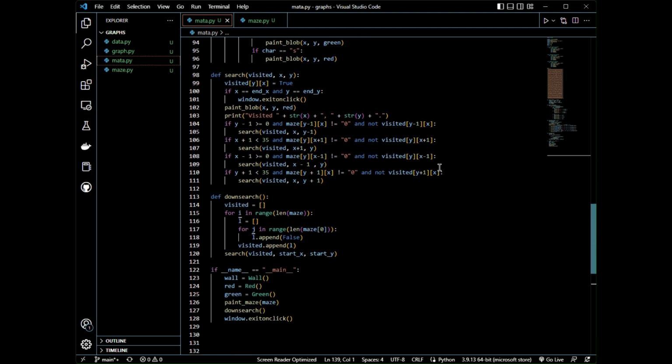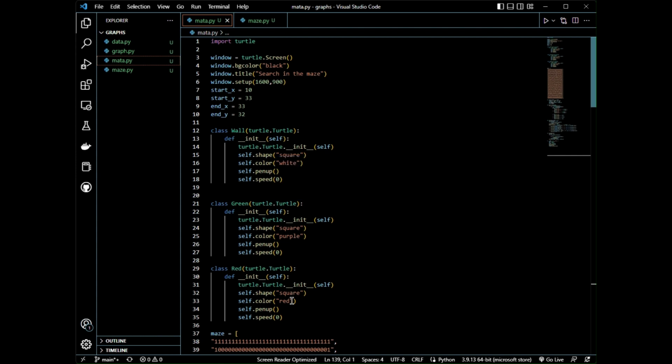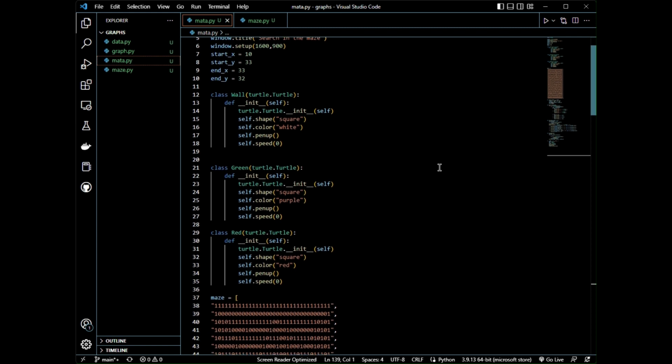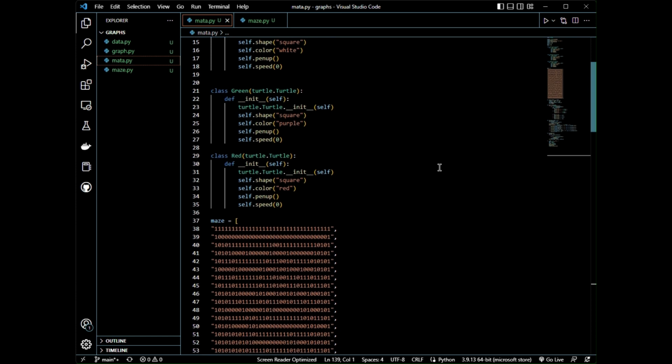Next, the code defines 3 classes, wall, green, and red. These classes represent the different types of objects that can be drawn on the screen, a white wall, a purple endpoint, and a red start point, respectively. Each class is a subclass of turtle and extends its functionality by defining an __init__ method that sets the shape, color, and other properties of the object.